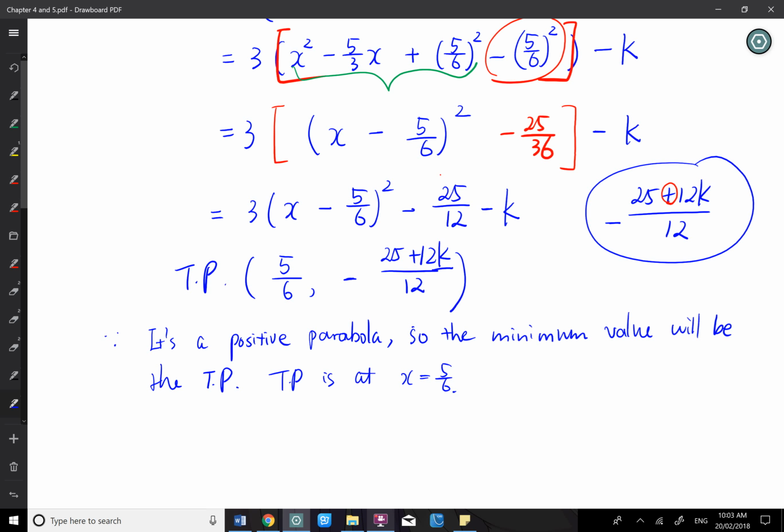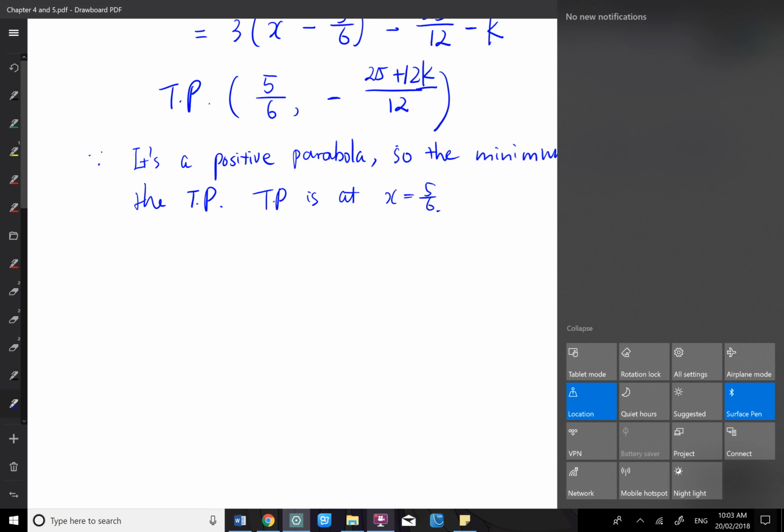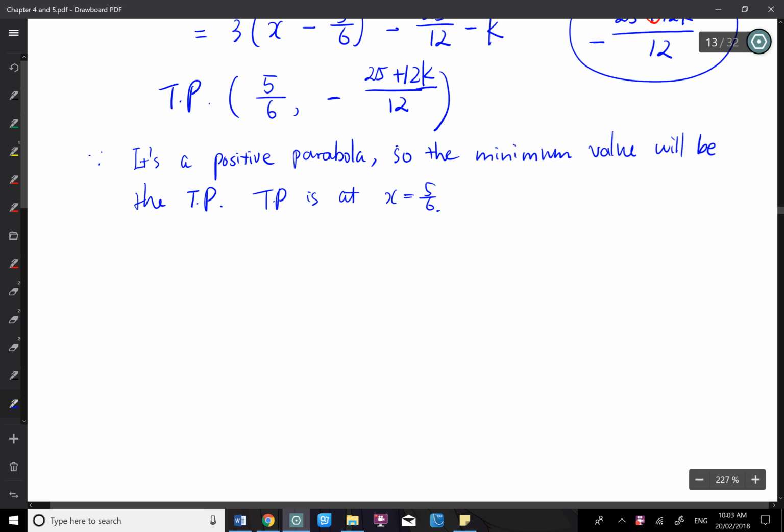If you have a negative quadratic, it's the maximum, it's not the minimum. So you say that's a positive quadratic, therefore the minimum always occurs at the turning point, where x equals 5/6. And it says that the minimum y value is 0. Well, it says the minimum value, but it's the minimum y value.